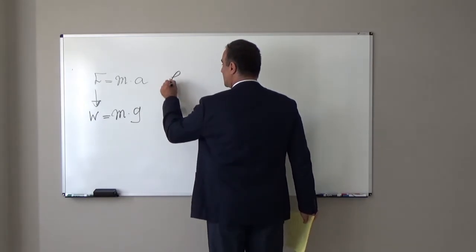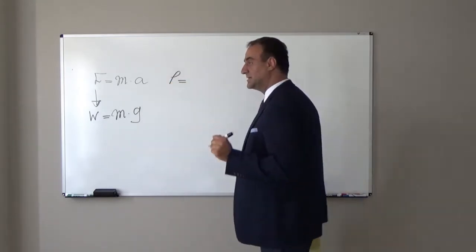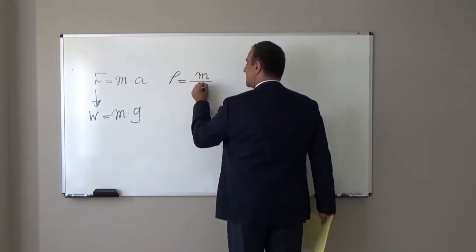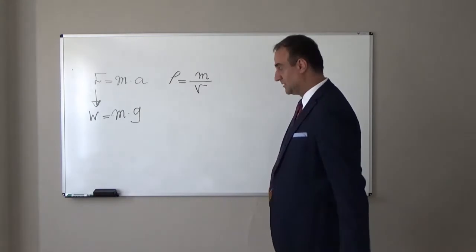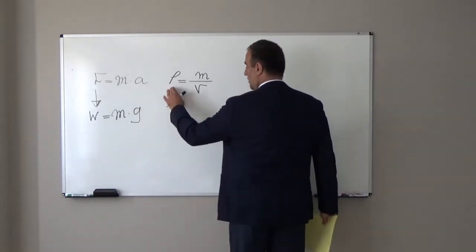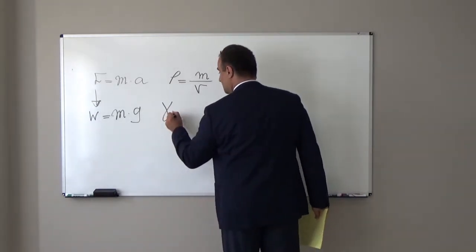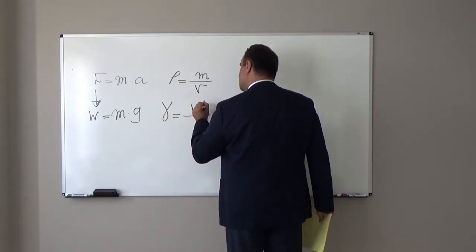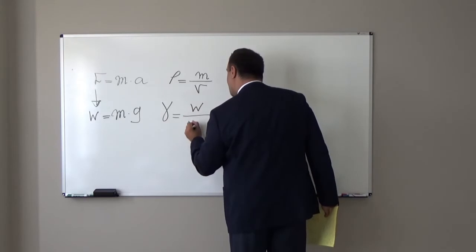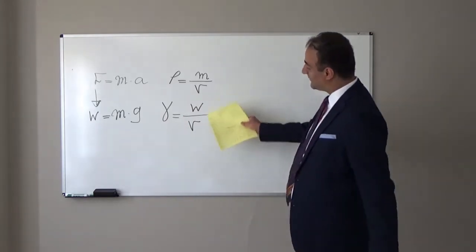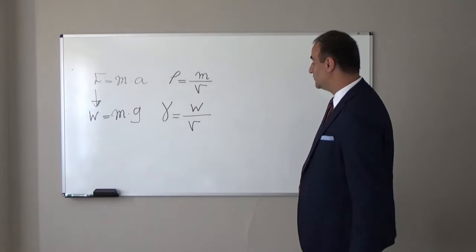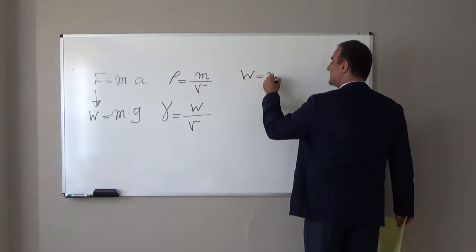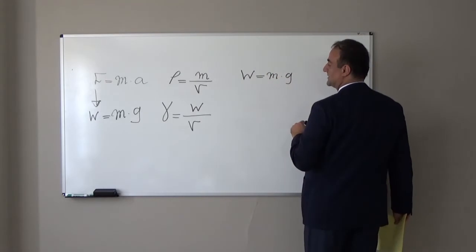We call it density. What is the density? Density is mass divided by volume. We show it with rho. Or gamma, we show unit weight. It is weight divided by volume. Weight divided by volume, we call it unit weight, because we know weight is equal to mass times gravity acceleration.